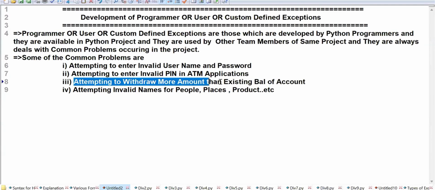Next, attempting to withdraw more than the existing balance. You have 20,000 and you are trying to withdraw 30,000. If it works, enjoy, and tell two friends that money is there. You enter something more, will it come? Now, how to write the code for it?